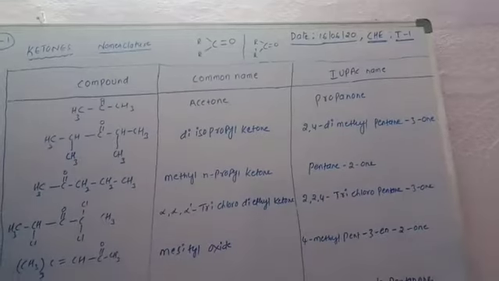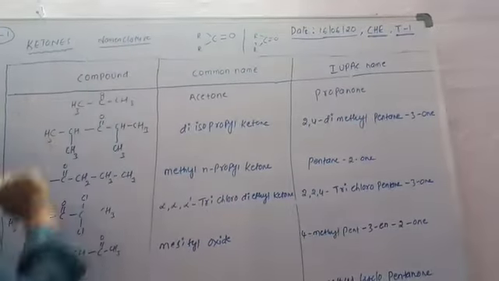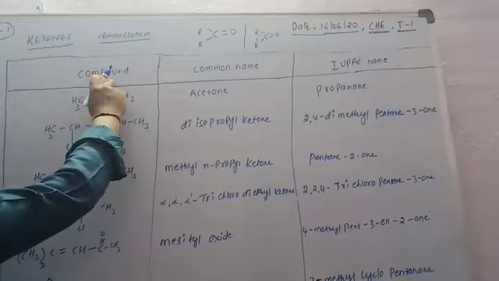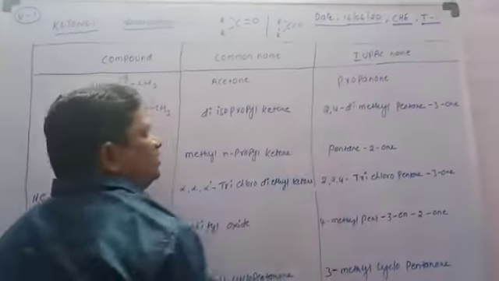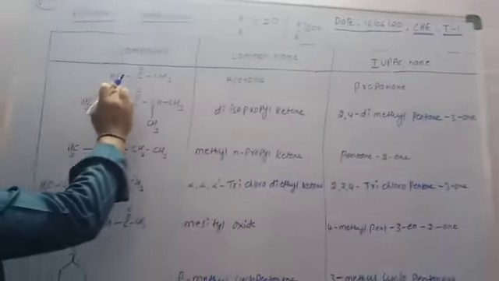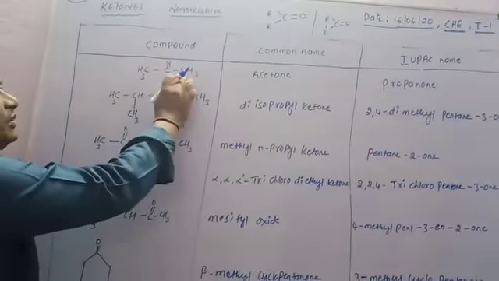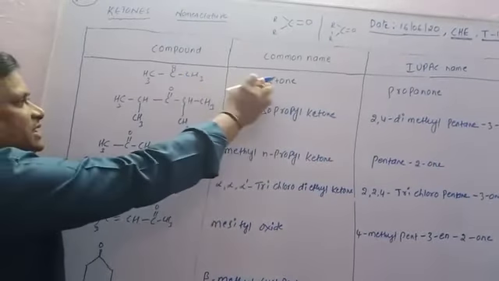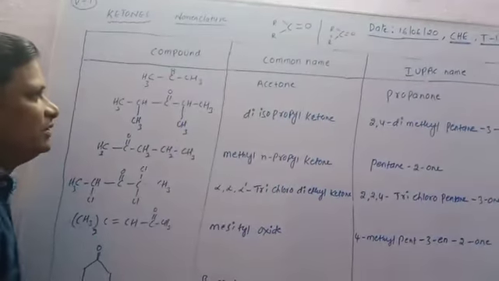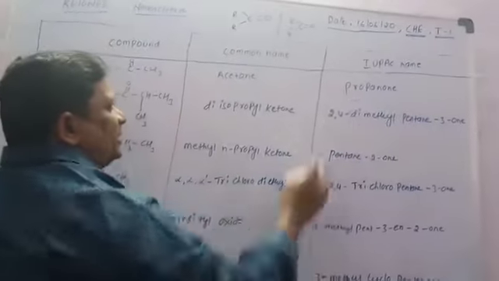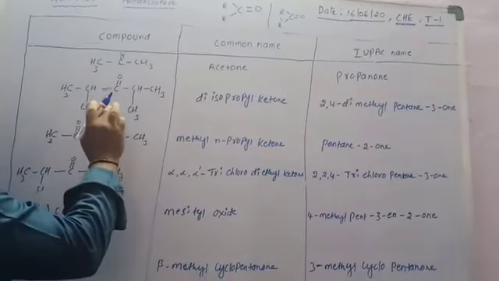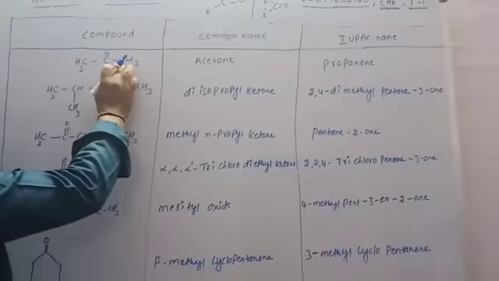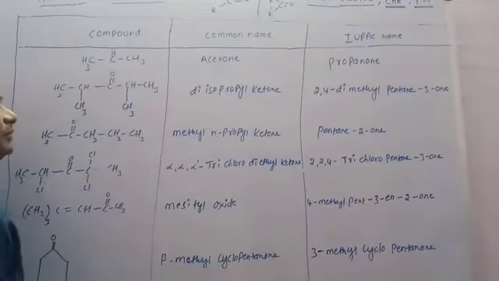The next topic is the nomenclature of the ketones, with common names and also IUPAC names of the compounds. The first compound is CH3, C double bond O, CH3. Its common name is acetone. Its IUPAC name is propanone, because it is a ketone: prop plus one, propanone.